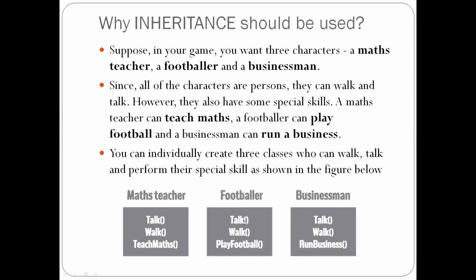The footballer can also talk and walk, and his special skill is playing football. The businessman also can talk and walk, but his special quality is running a business. So the common thing is that every person can talk and walk, whereas every person has special skills that belong to their profession.